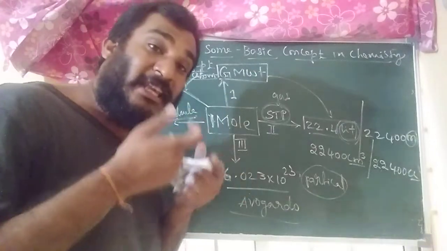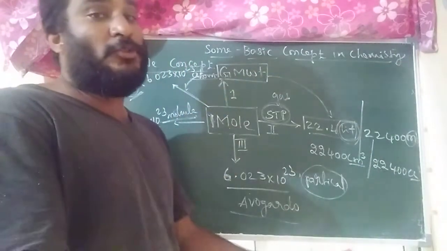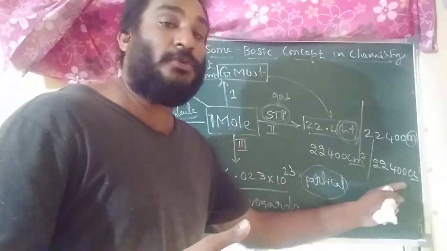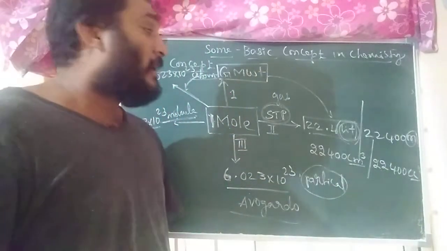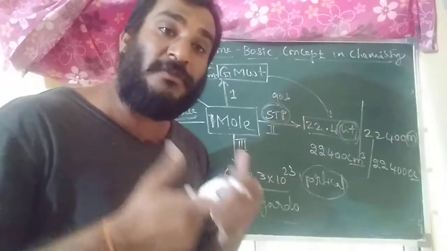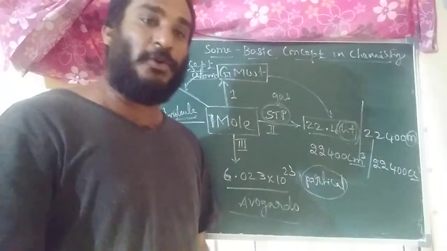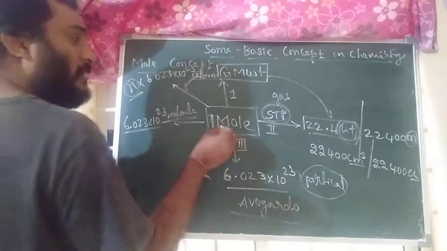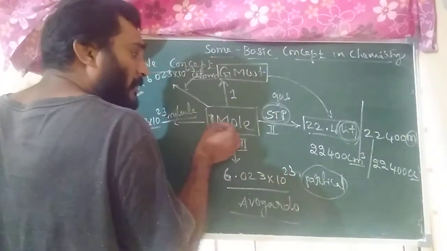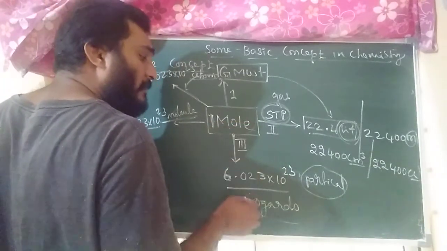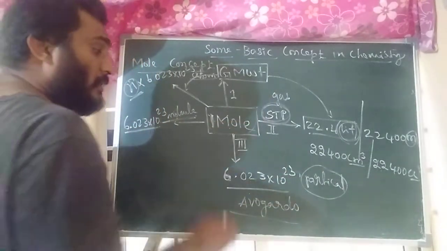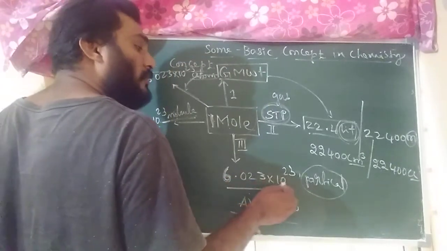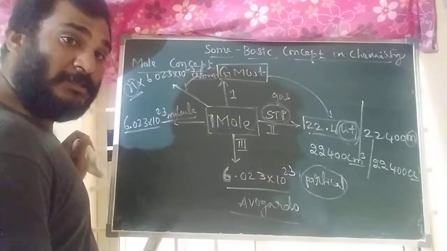One mole of any gaseous substance contains how much volume? In terms of cc, 22,400 cc. In terms of ml, 22,400 ml. That is important here. Third definition: in terms of Avogadro number, one mole of any substance contains Avogadro number of molecules or particles. The Avogadro number value is 6.023 into 10 to the power of 23 particles.